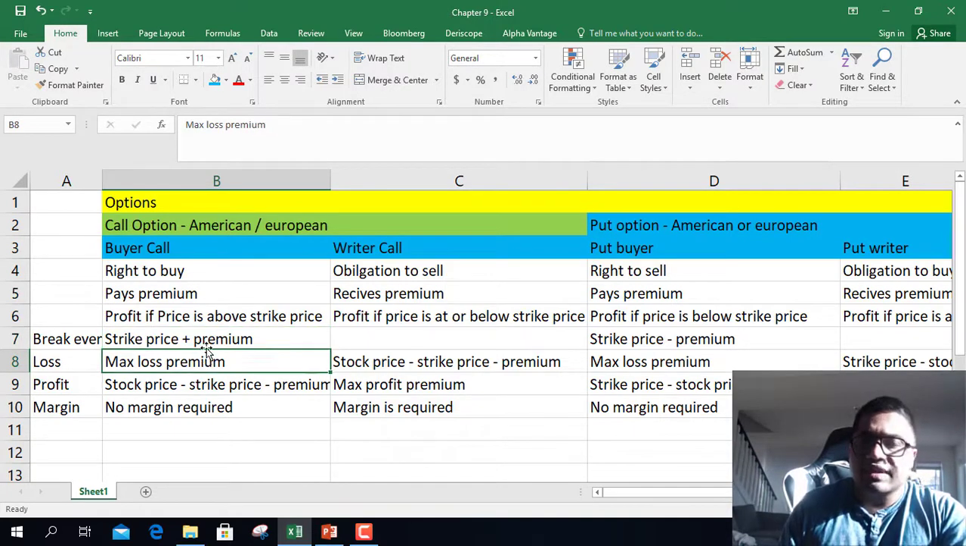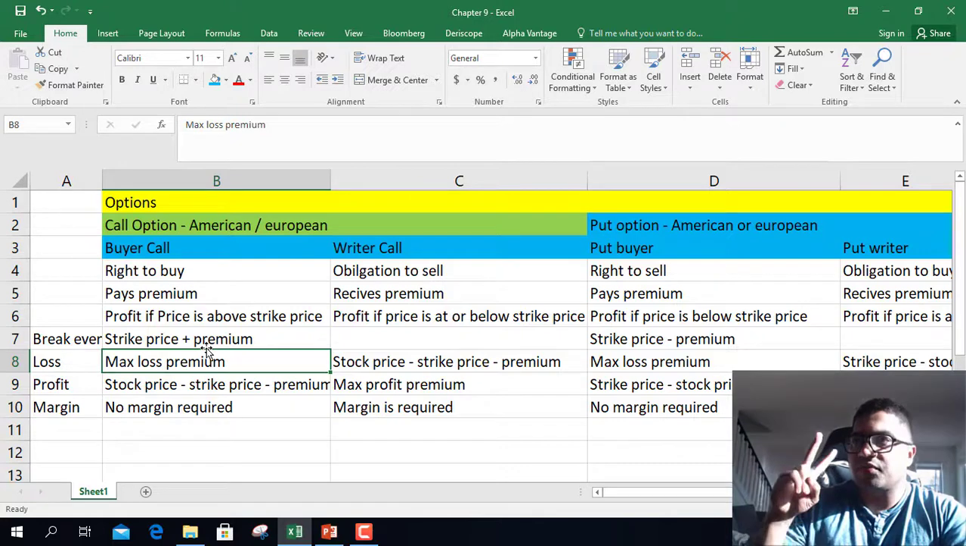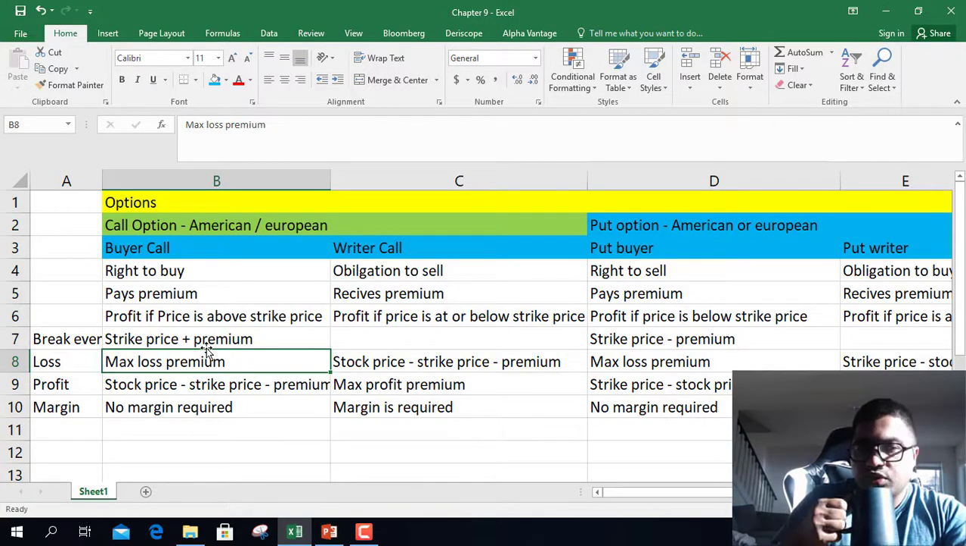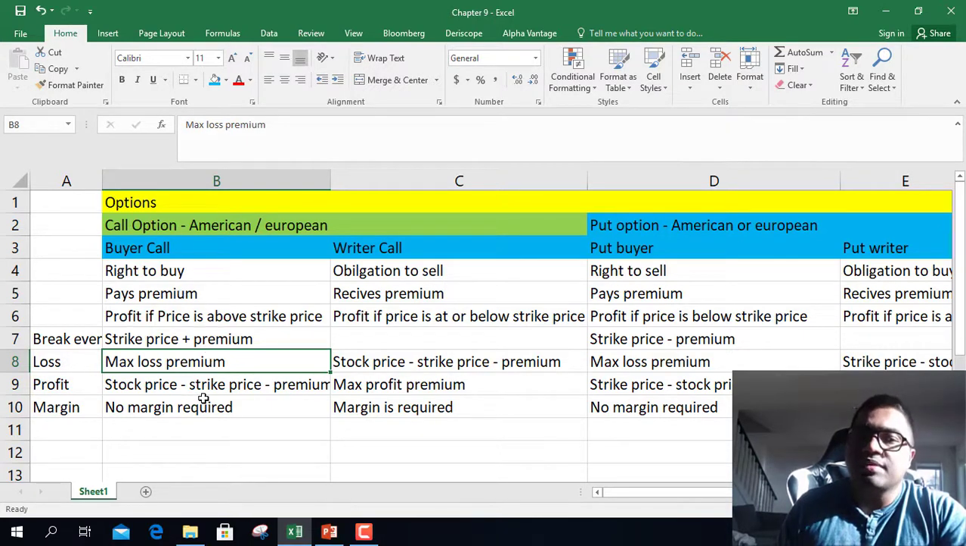Let's say you're buying a Tesla call option, the exercise price or strike price is 500 and the premium is $2. So $502 is the break even point. What is the maximum loss you will suffer as a call option buyer? The maximum loss is the premium amount. You cannot lose more than the premium amount if you're a call option buyer.